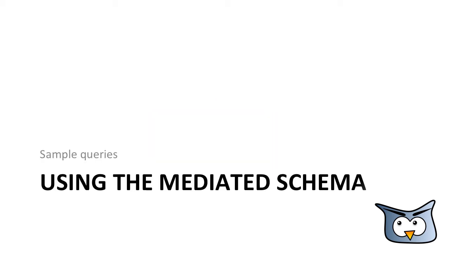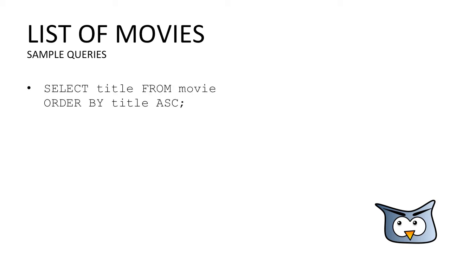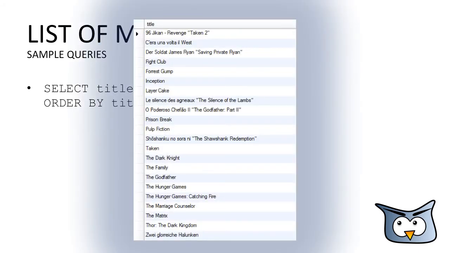Now that we have all data in the mediated data schema, we can do some sample queries. A first very easy one is a simple list of all movies stored in the movie table. This is done by a simple select statement. Let's have a look at the output. As you can see, it's a simple list of the original titles of our movies.